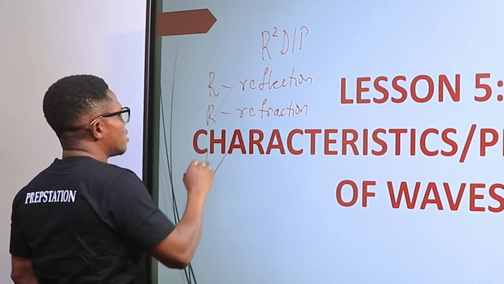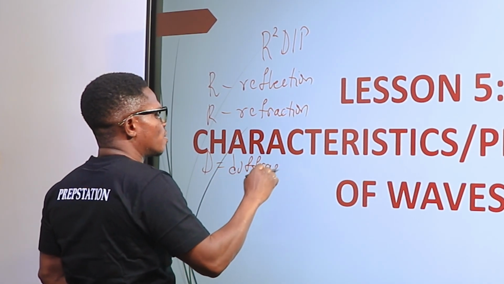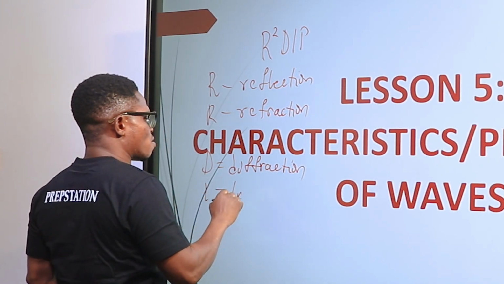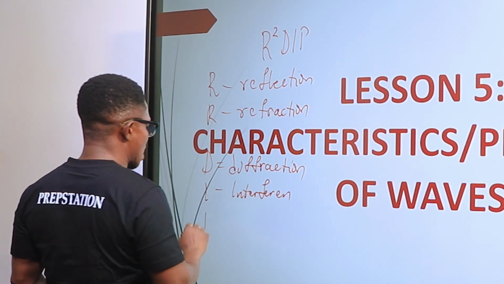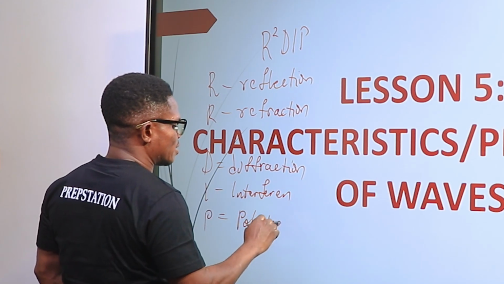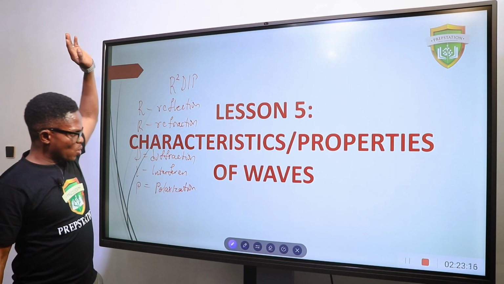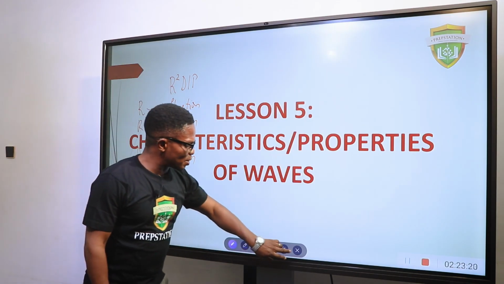D is for diffraction. I is for interference. And the last one, P, is polarization.